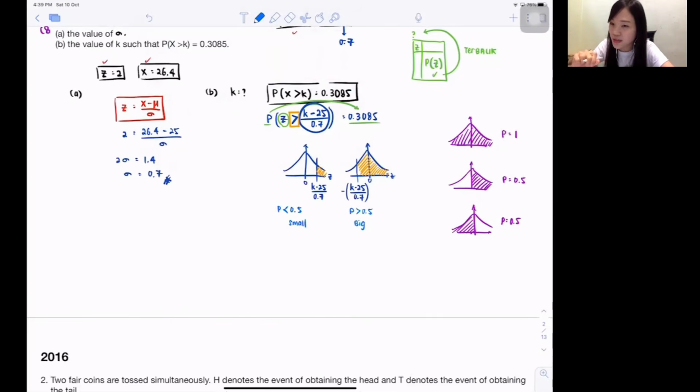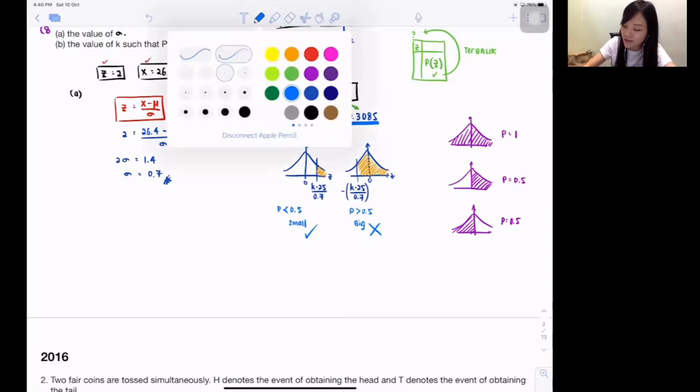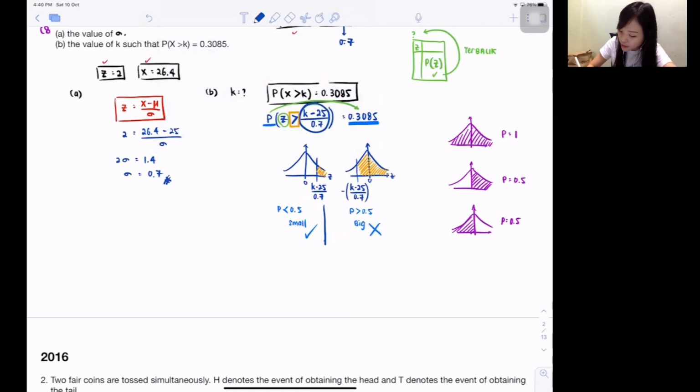It is based on your probability value. Now your probability value, isn't it 0.3? So 0.3 is less than 0.5, not more than 0.5. Then you know it's actually the left side one. So if it is the left side one, it will be K minus 25 over 0.7.